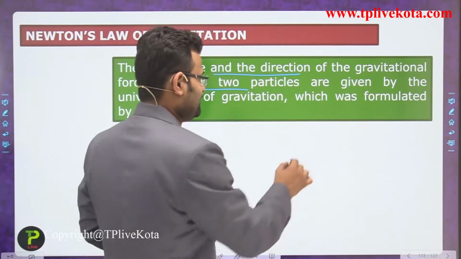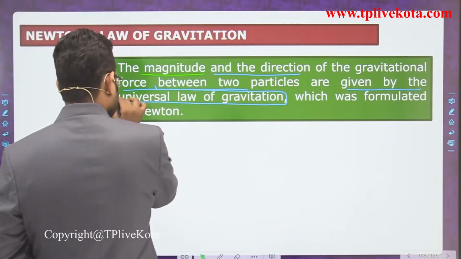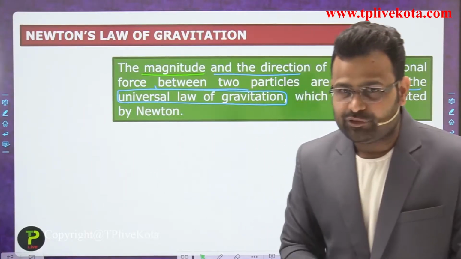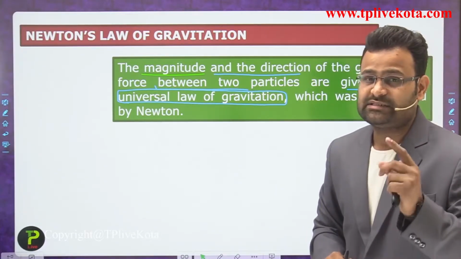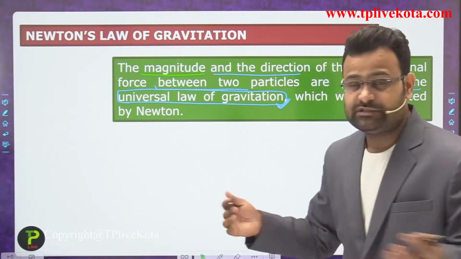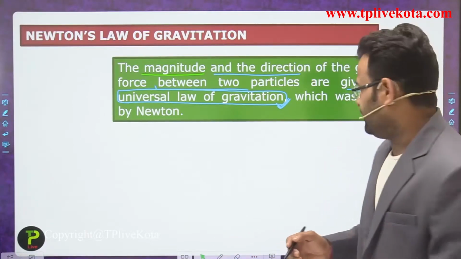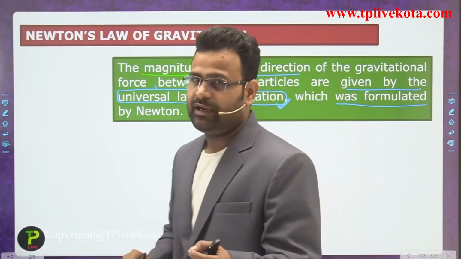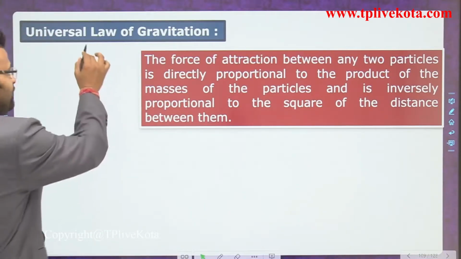is given by the universal law of gravitation. Newton says the magnitude and direction of a gravitational force between two particles is given by the universal law of gravitation. So what is the universal law of gravitation? We discuss the universal law of gravitation, which was formulated by Newton. So next is the universal law of gravitation.